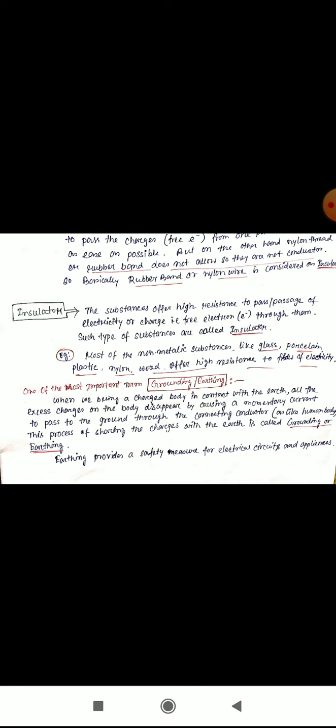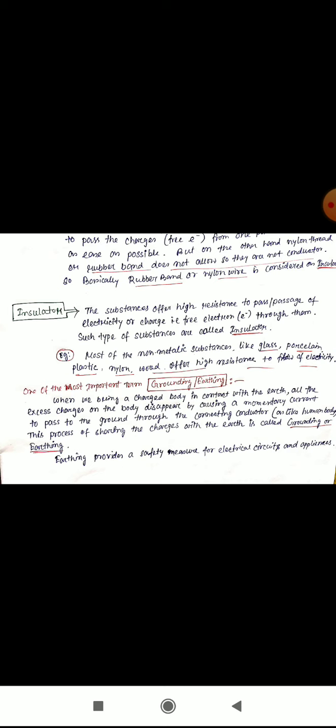That means when we are going to build, or visit any building or our neighbor's place, we have to know or listen that the earthing is not proper or grounding has not properly happened here. So what is this grounding or earthing?